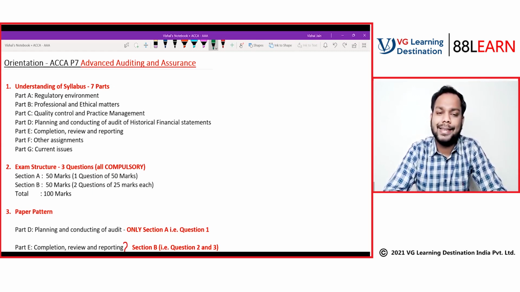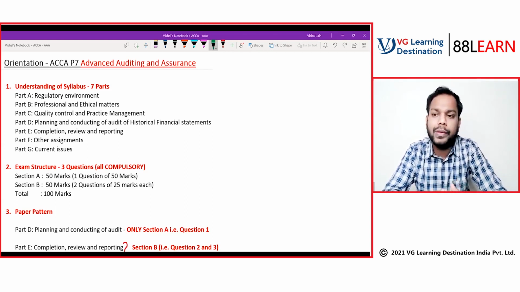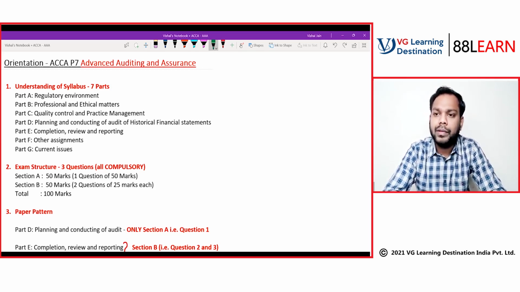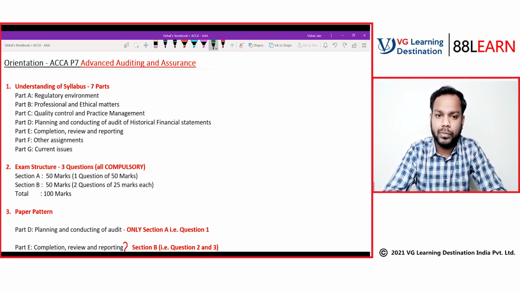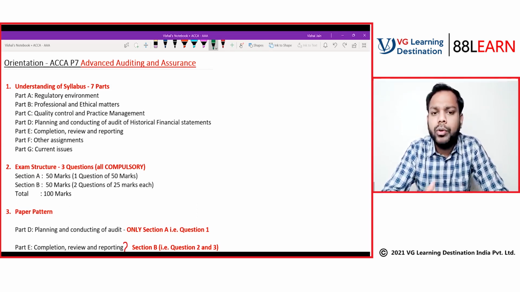Now comes part C, quality control and practice management. What is a practice? Practice is a service that we do. After qualifying ACCA, there are two options open to you. One, you can go in service, and the other is you can start your practice. Service is like we are working under someone, but practice is like you are your own boss. So you become a partner in a firm, or you start your own CA firm. That's called practice. Now, how do you manage it?